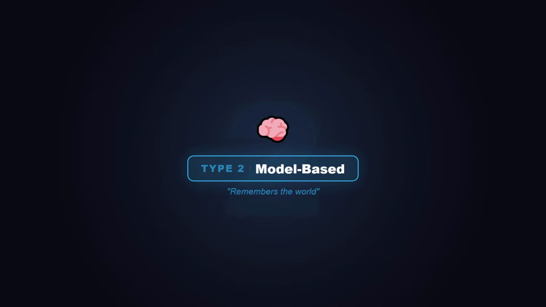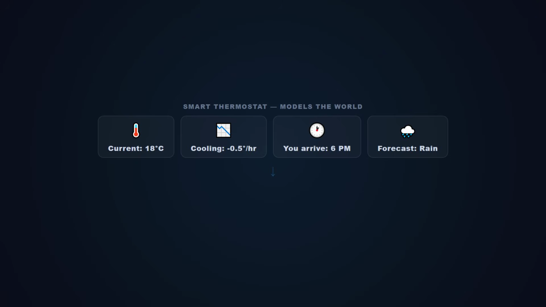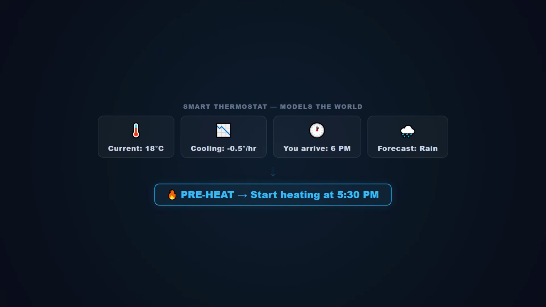Type 2. Model-based reflex agents. Same idea, but now the agent has a mental model of the world. It doesn't just react to what it sees right now, it tracks how the world is changing over time. Think of a thermostat. Not the dumb kind that just checks is it cold. A smart thermostat. It knows the current temperature, but it also models how fast the house is cooling, when you usually come home, what the weather forecast says. It builds an internal state, a picture of the world, and makes decisions based on that picture.